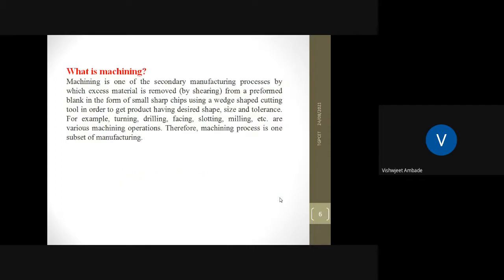Next is, what is machining? Machining is one of the secondary manufacturing processes by which excess material is removed. In the machining process, we are removing the excess amount of material present on the workpiece by applying some machining processes. Examples of machining are turning, drilling, facing, slotting and milling. These are some examples of machining processes.